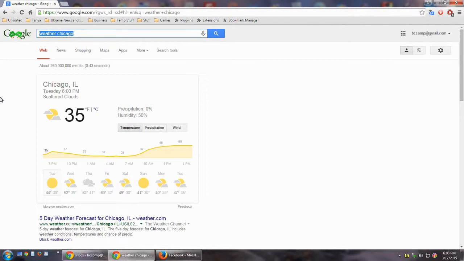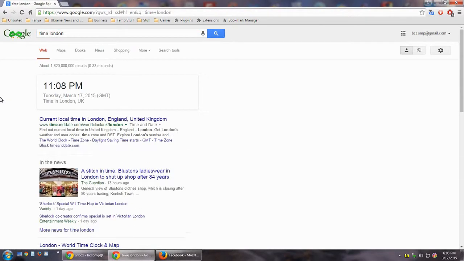Google will tell you the time in a specific city. Time in London. Right now it's 6:08 in Arkansas and it's 11:08 in London. A little bit of time difference there.